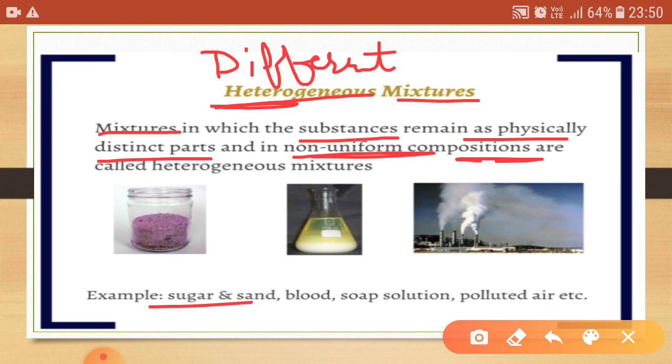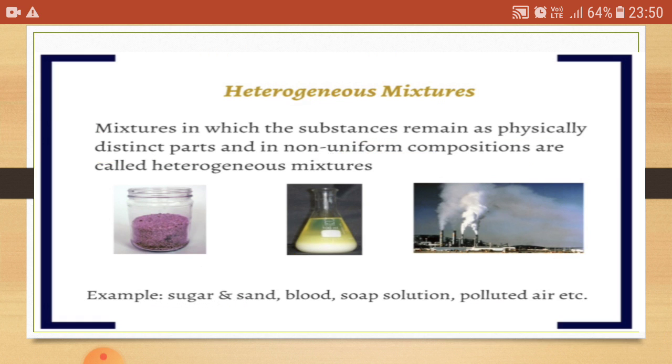For example, a mixture of sugar and sand. We can easily find the constituent particles of sugar and sand. Or like polluted air. There are a lot of gases present in polluted air, so we can easily classify its composition.